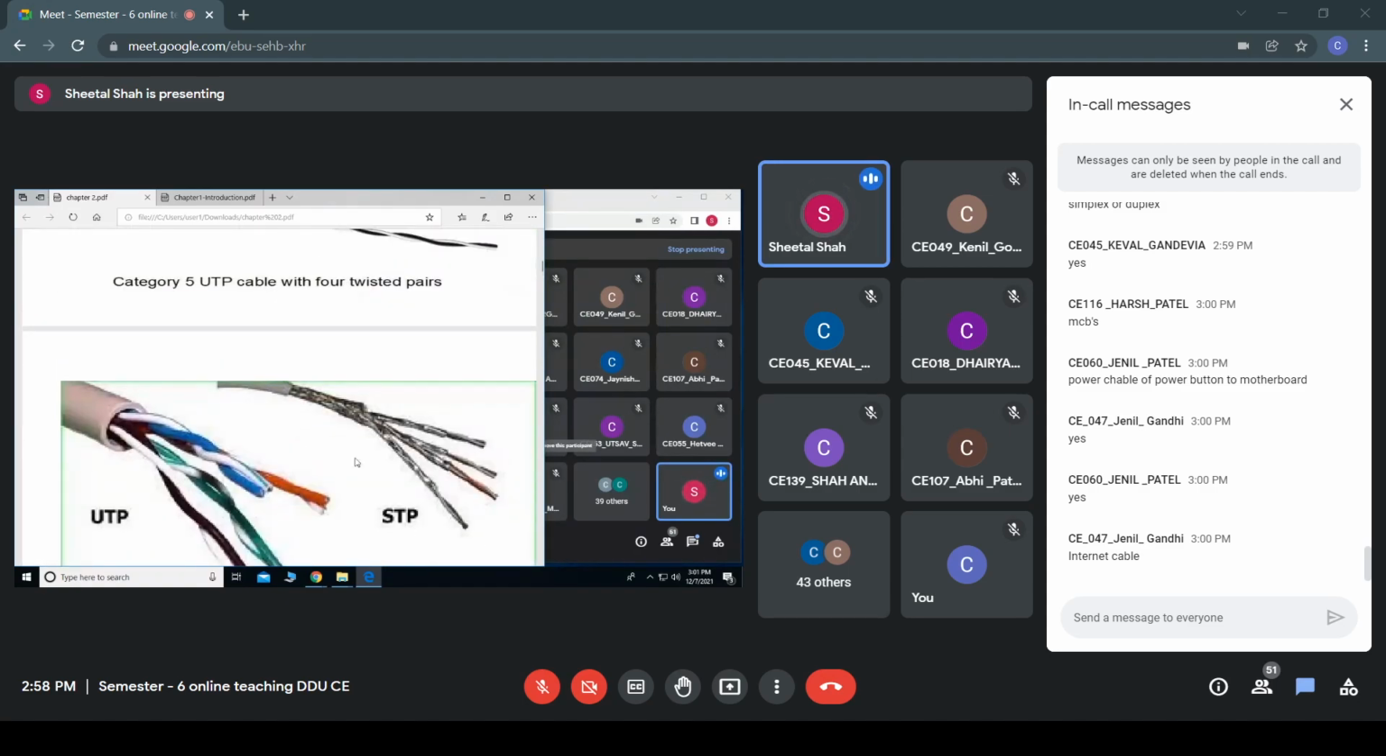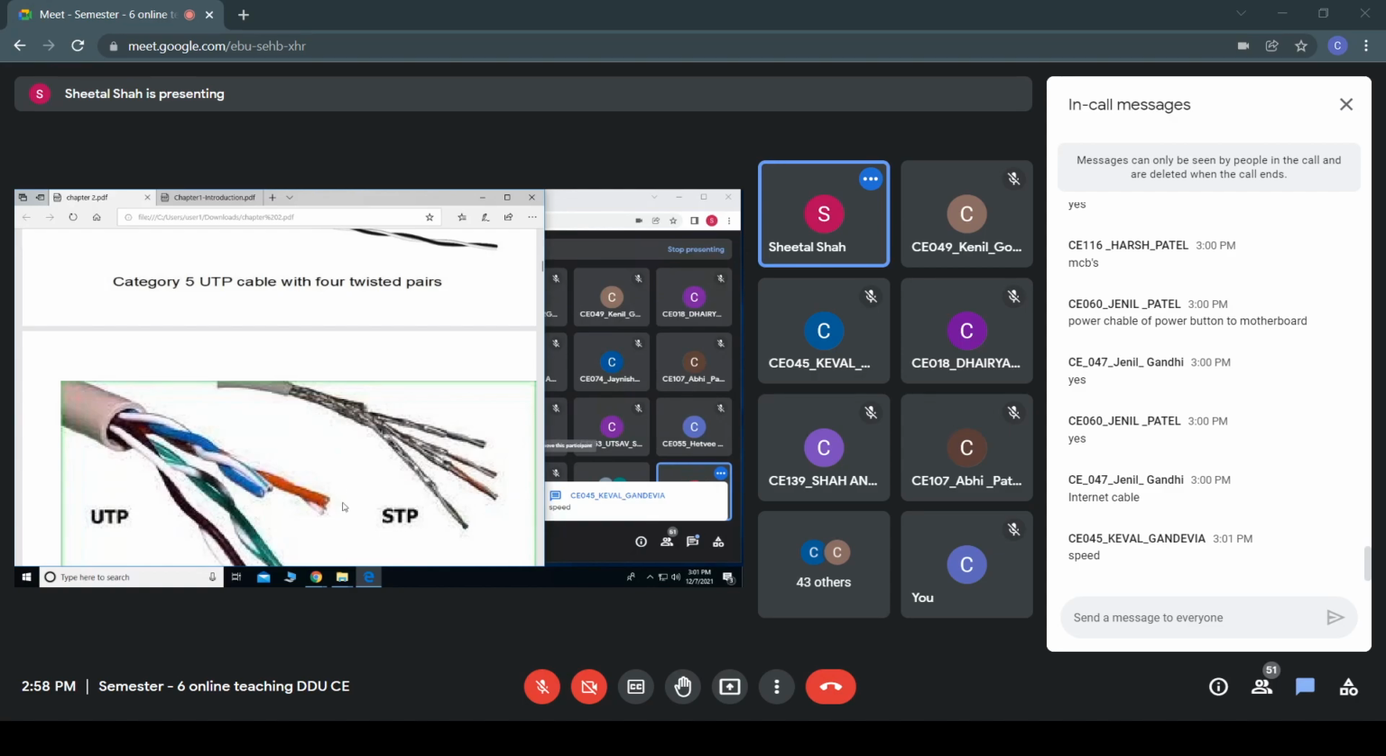So now, why do we twist these cables? Why not directly transfer the data? Is there any reason to twist these cables? Speed, no.